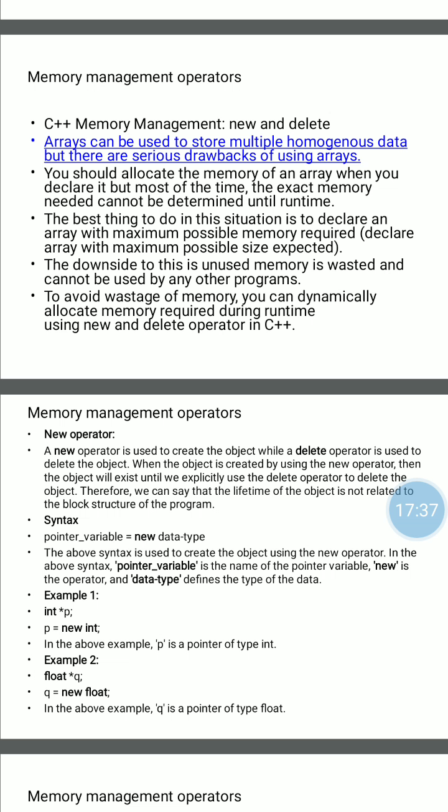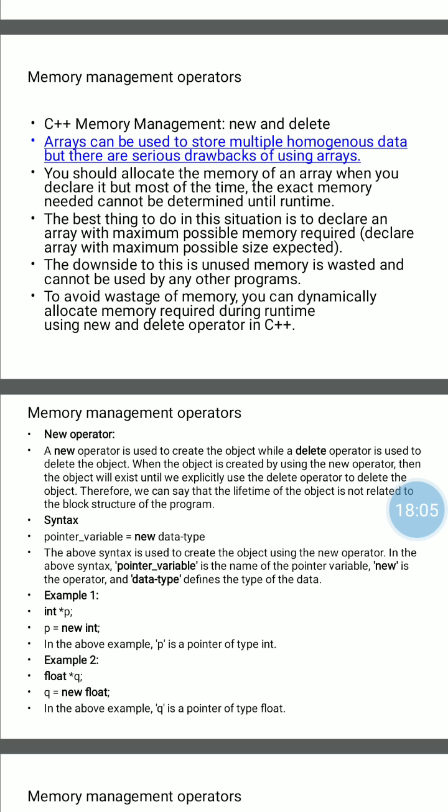So there will be wastage of memory. The best thing in this situation is to declare an array with the maximum possible size which is expected. But here is a wastage of memory when we declare an array with maximum size.